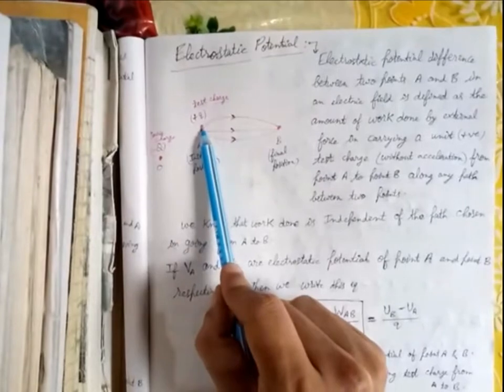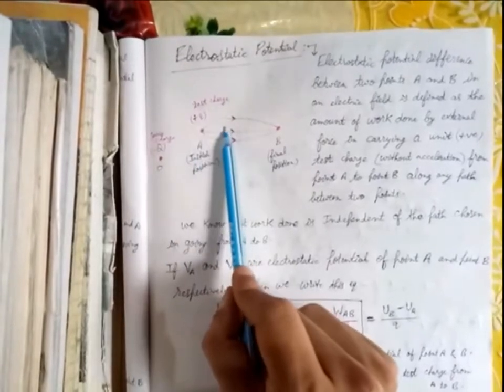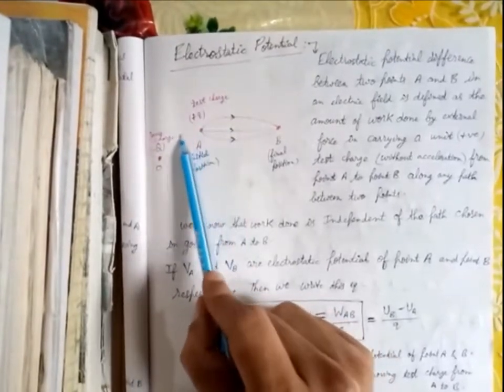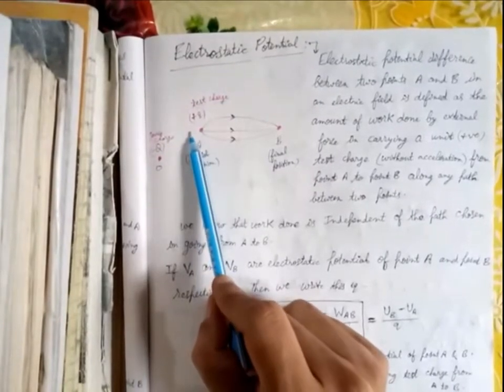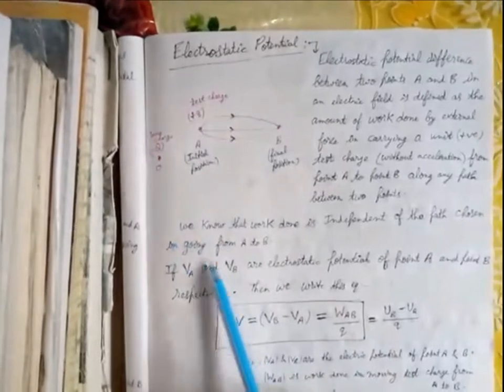So we are applying the external force along this direction, and the electrostatic force will be the force of attraction, which will be opposite to that of the external force.